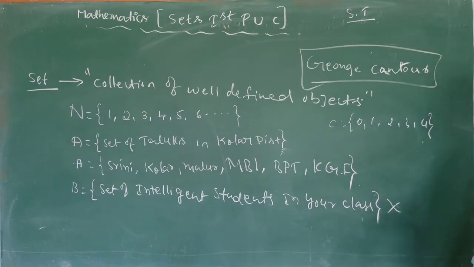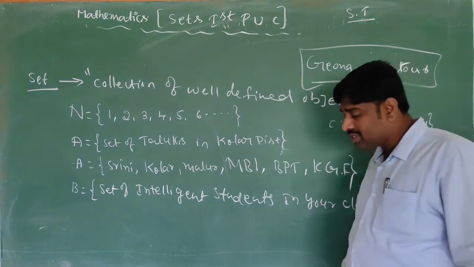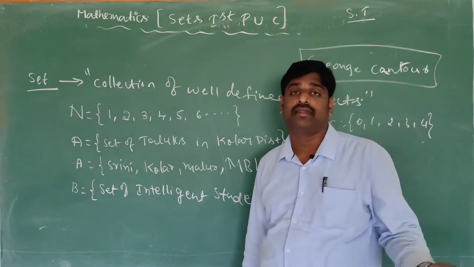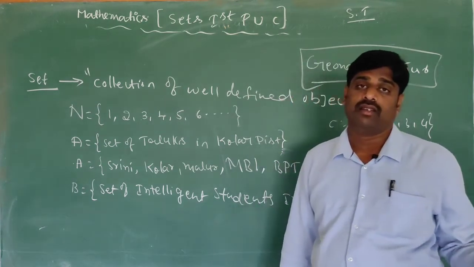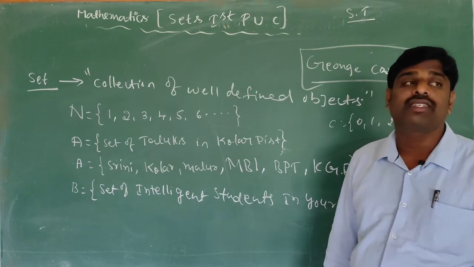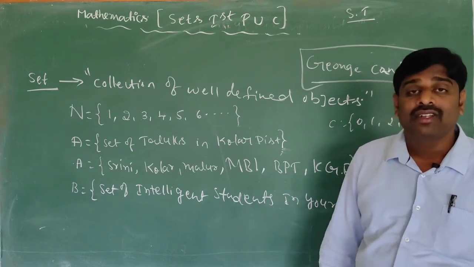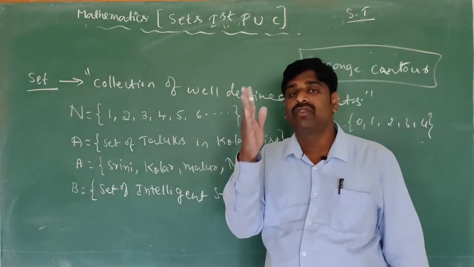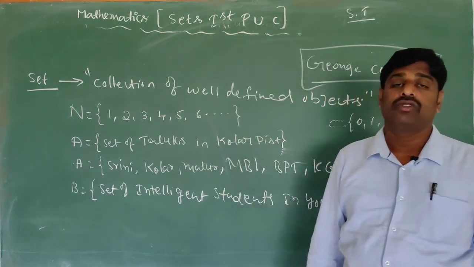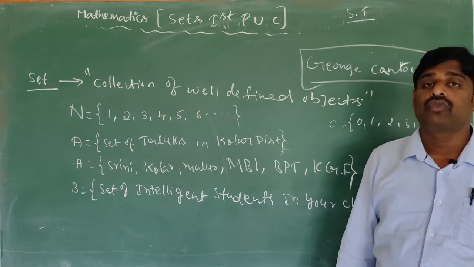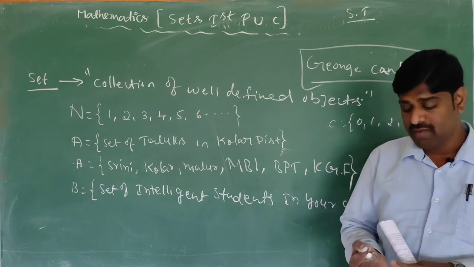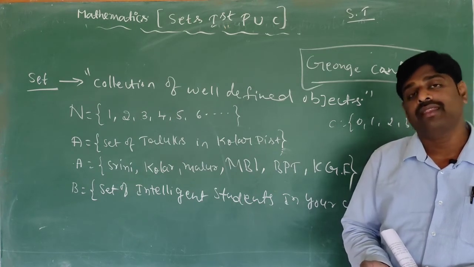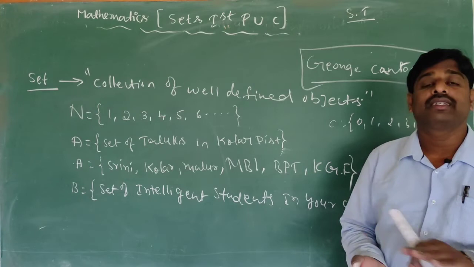Suppose set of best singers in your state, it is not a set. Set of best students in your class, it is also not a set, because the best student differs from person to person. So whenever words like best, better, intelligent come in your sentence, those sentences are not sets.